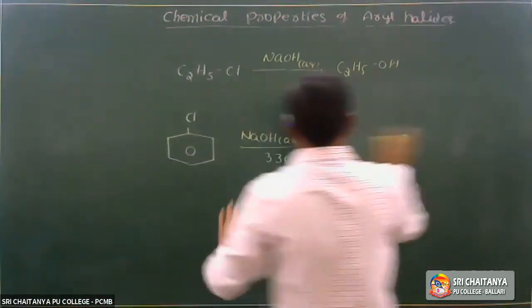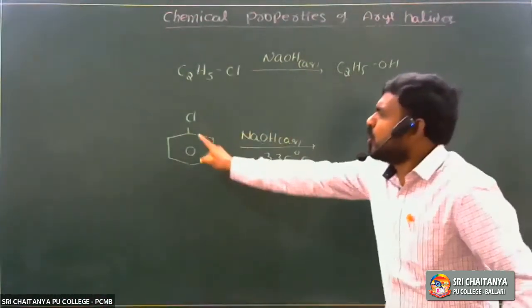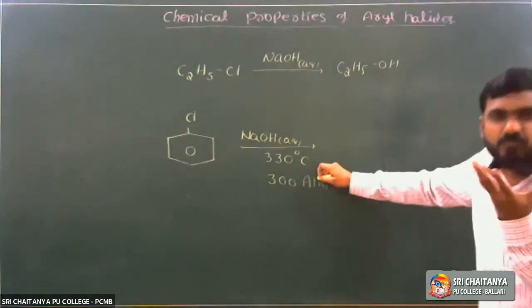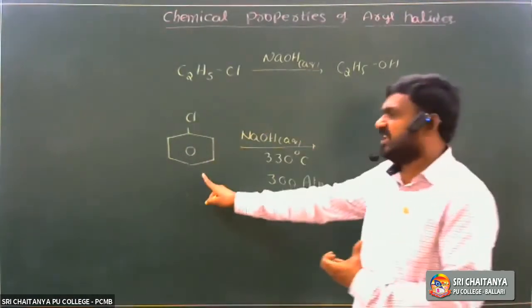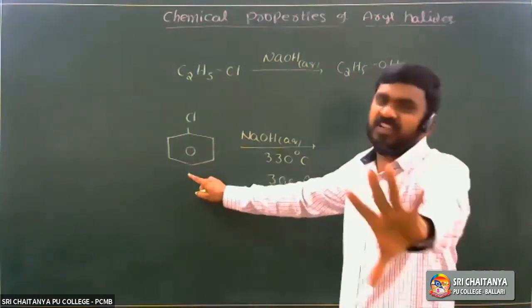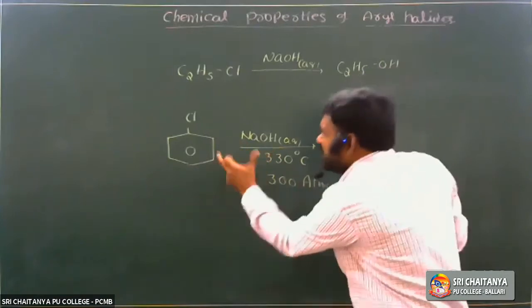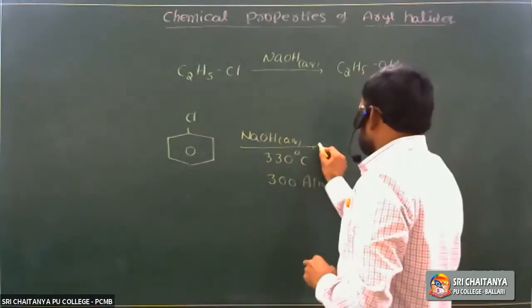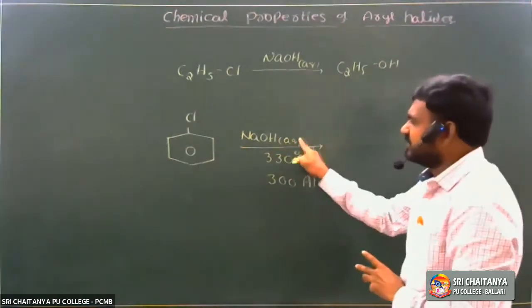So under normal conditions, chlorobenzene does not react with sodium hydroxide because of its less reactivity. Less reactivity of haloarene is due to 5 reasons. Under normal conditions, it does not react with aqueous sodium hydroxide.